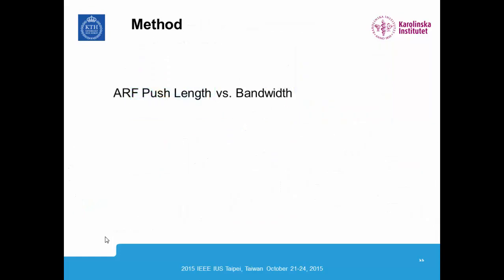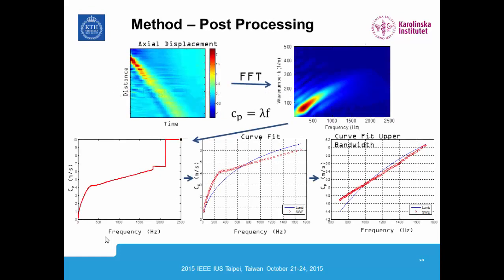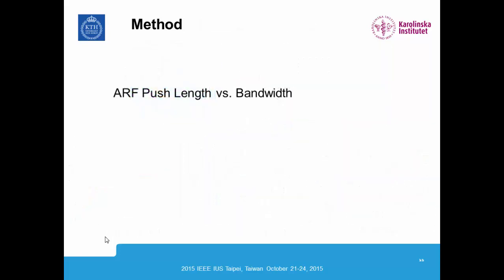Okay, I'll go back for a second. If you look at this graph, you can see that we're curve fitting to the higher frequencies in our propagating shear wave. We want to maximize the bandwidth so we can get as many data points as possible when we do our curve fit to give us a better shear modulus estimate. So that's why we're looking at the acoustic radiation force push length and trying to maximize the bandwidth.